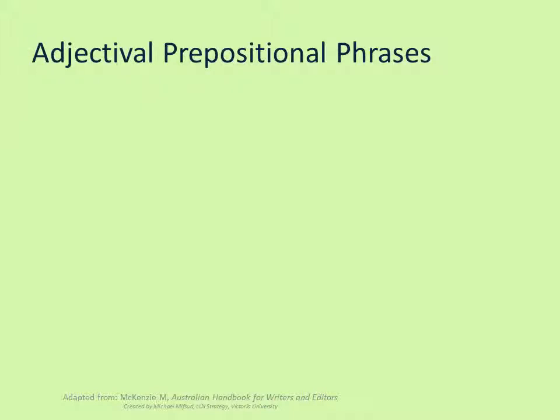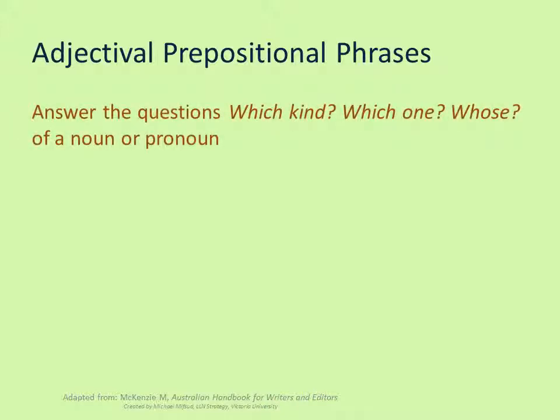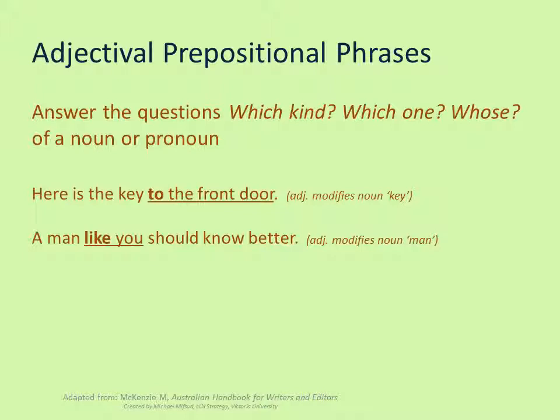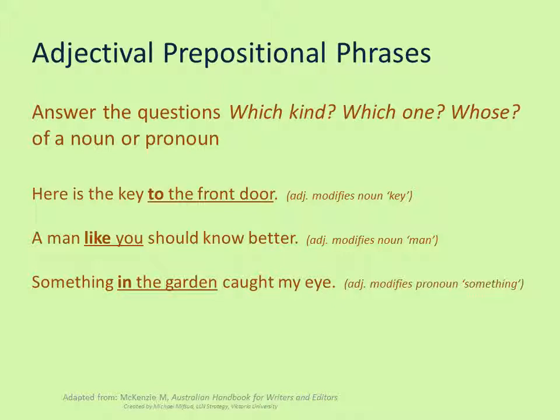The first type of prepositional phrase is an adjectival prepositional phrase. Adjectival phrases answer the questions which kind, which one, and whose of a noun or pronoun. These are some examples. Here is the key to the front door. A man like you should know better. Something in the garden caught my eye. Variety is the spice of life.